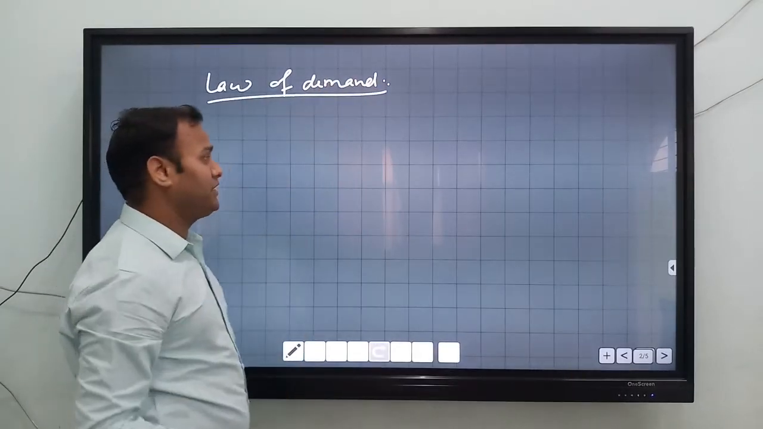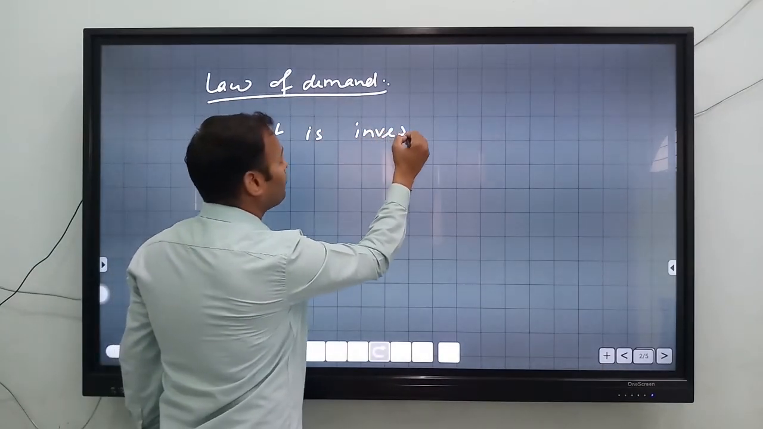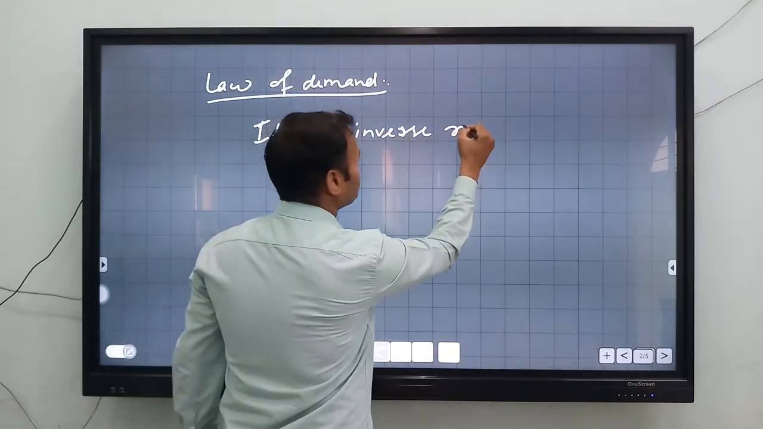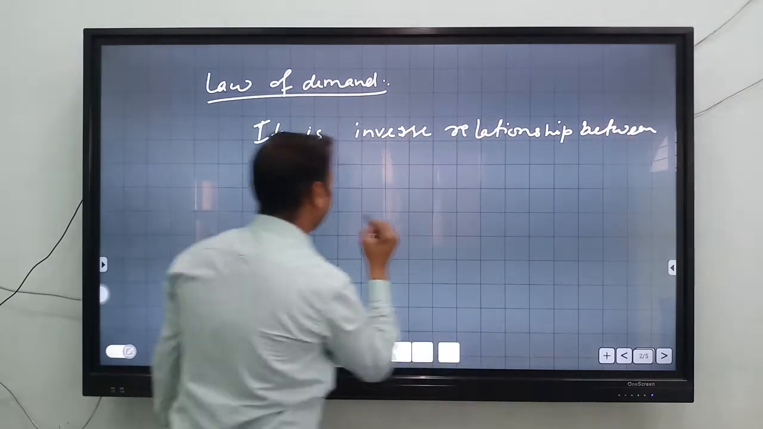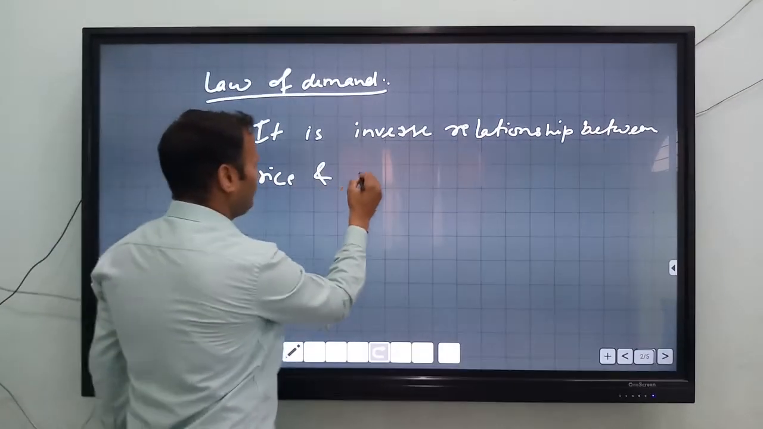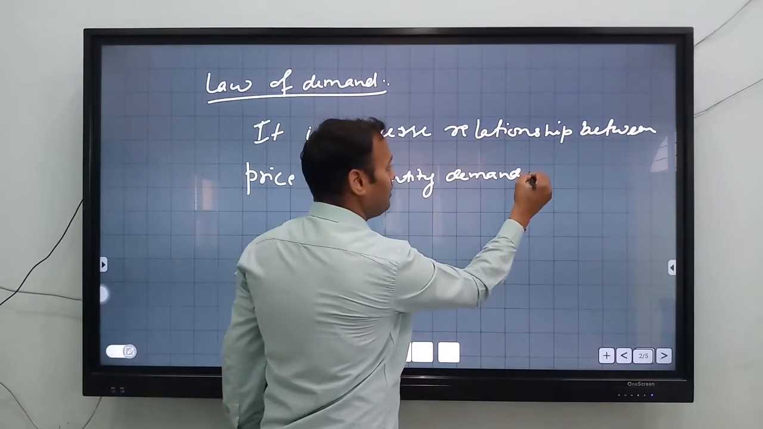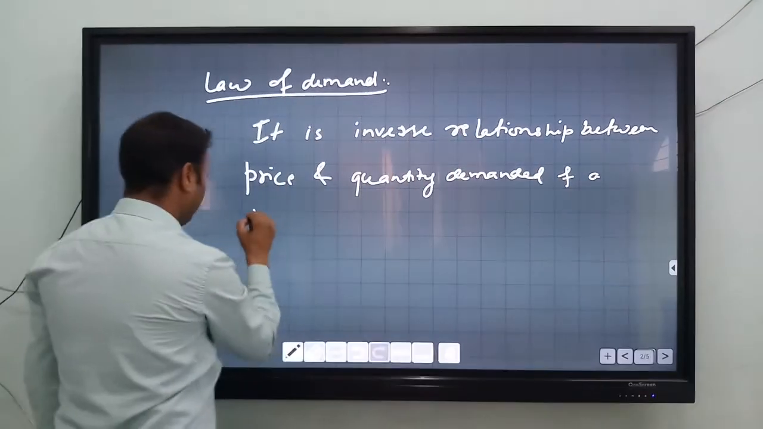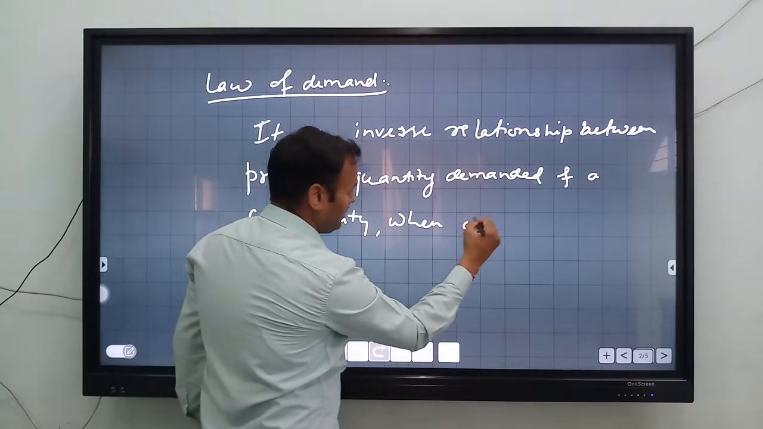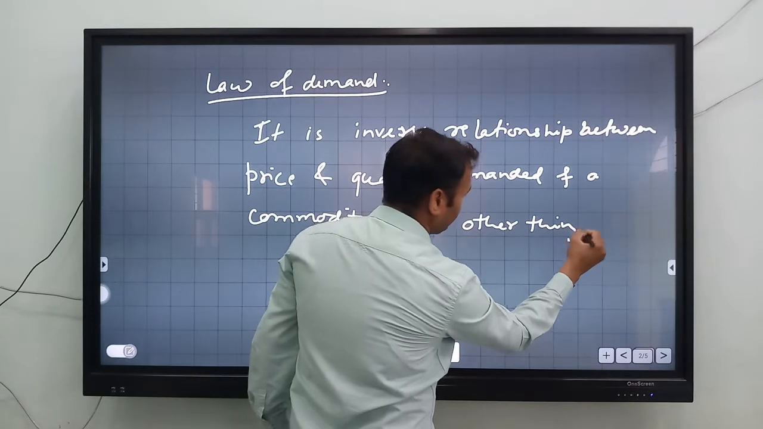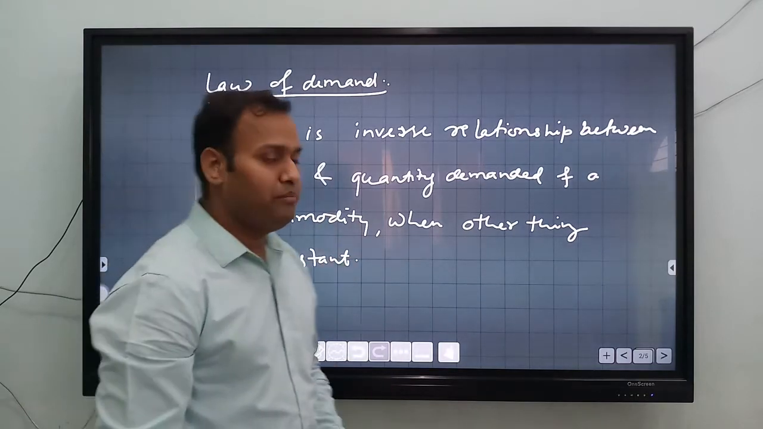So law of demand states that it is an inverse relationship between price and quantity demanded of a commodity when other things are constant, or you can say the other things remaining the same. So this is the meaning of law of demand.